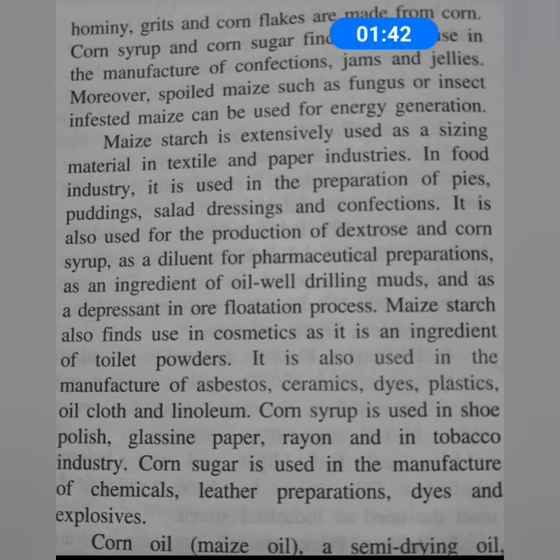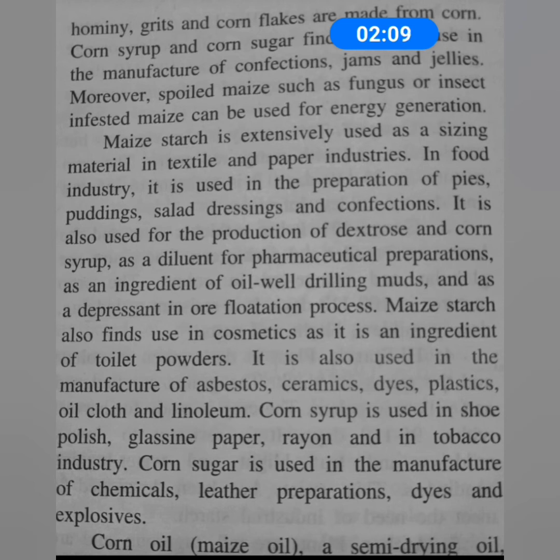Then we have the grits, then the cornflakes. Grits is like a porridge, made from boiled cornmeal, and cornflakes are made from corn. Another important use is that corn syrup and corn sugar find extensive use in the manufacture of confections, then jams and jellies.